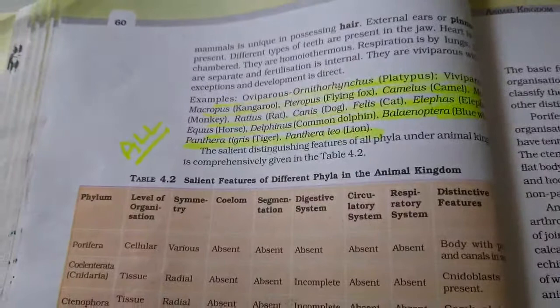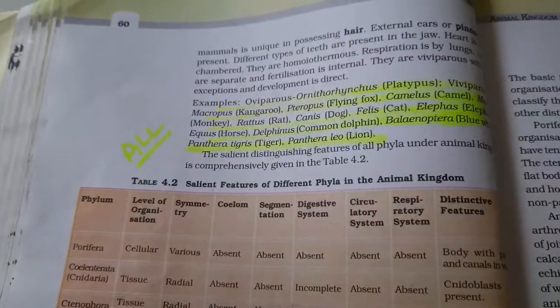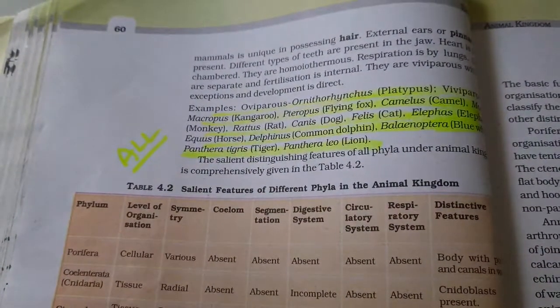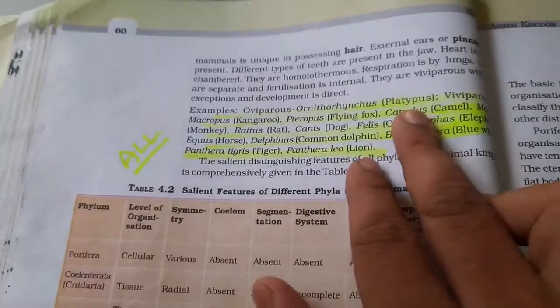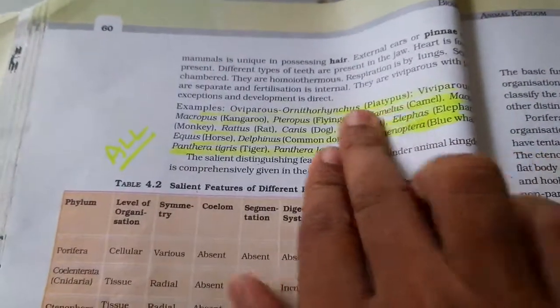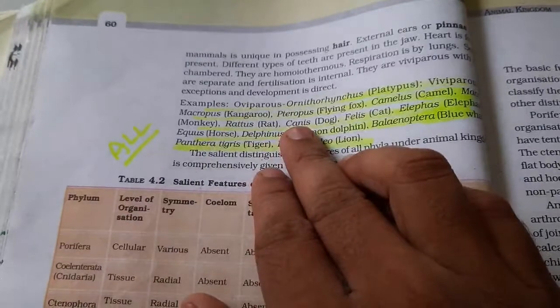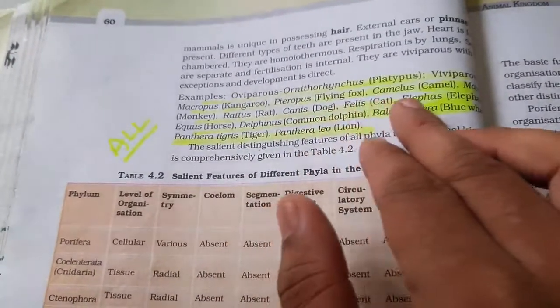Examples are very, very important. All the examples from the class Mammalia you have to be familiar with. Okay, so Ornithorhynchus, platypus, that is viviparous. So Macropus kangaroo, Pteropus flying fox, okay, Camelus camel.